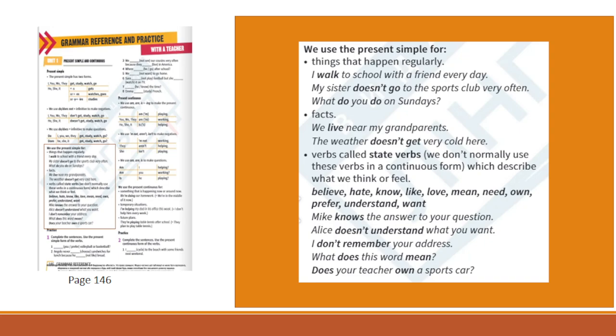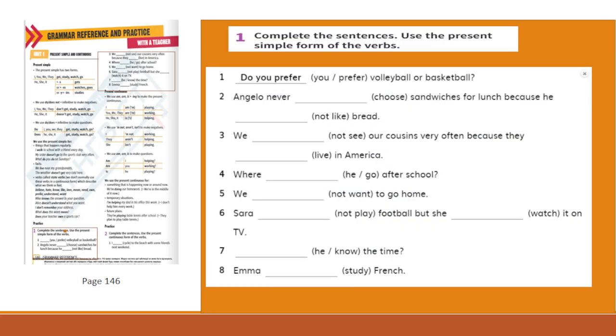For example, Mike knows the answer to your question. Alice doesn't understand what you want. I don't remember your address. What does this word mean? Does your teacher own a sport car?